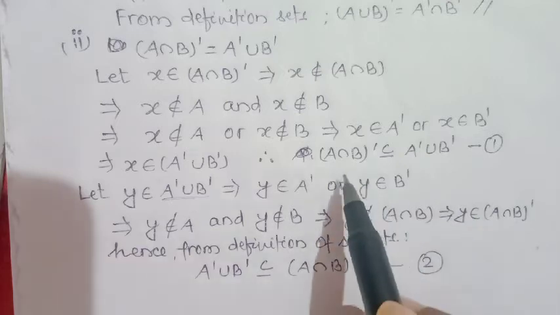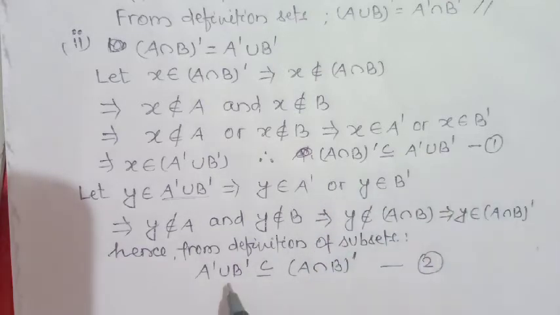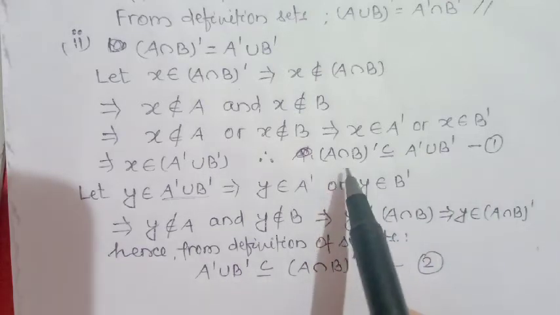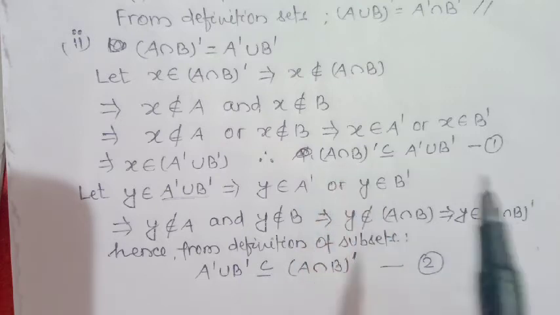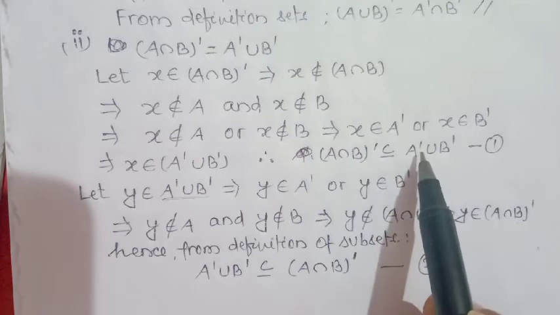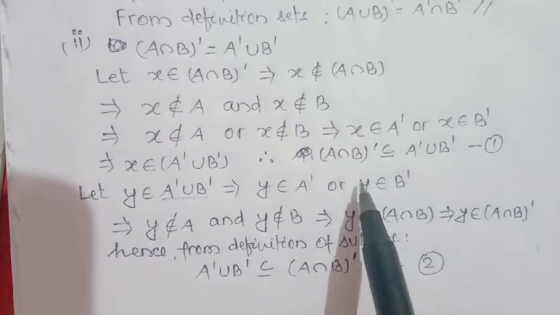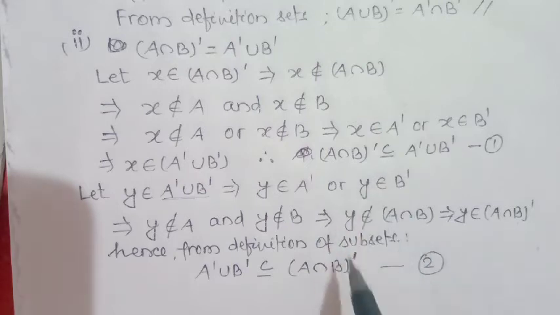So see relation number 1 and relation number 2. Both sets are subsets of each other. So in that case these sets are equal.